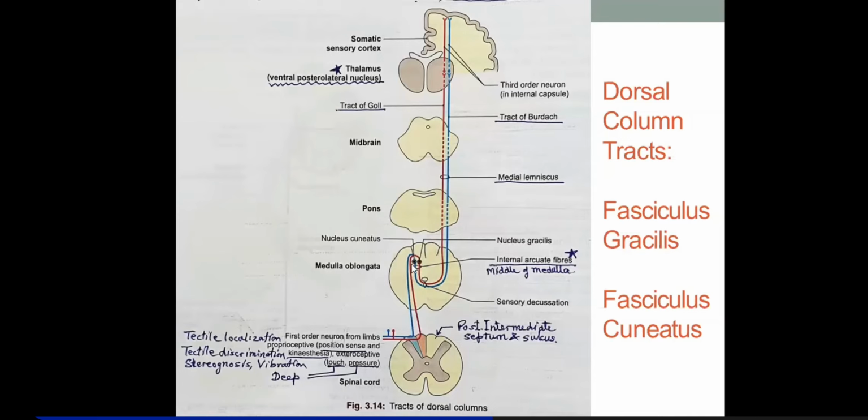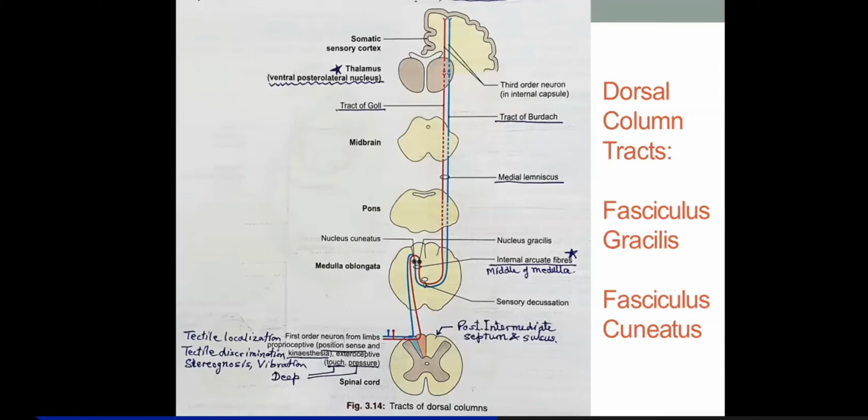So first order neurons carrying proprioceptive sensations will relay here: sense of position, touch, discrimination, stereognosis, temperature, vibration. ये सब चीज जो आपको alert रखता है, remember, ये सब sensations make you alert all the time. ये sensations कहाँ relay होंगे? In addition to keeping you alert, they help you with balance, equilibrium, and walking, running, हर तरह से. Dorsal column की significance I'll tell you when I talk about the clinical aspects.